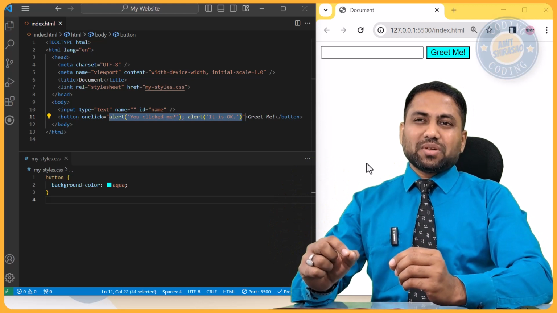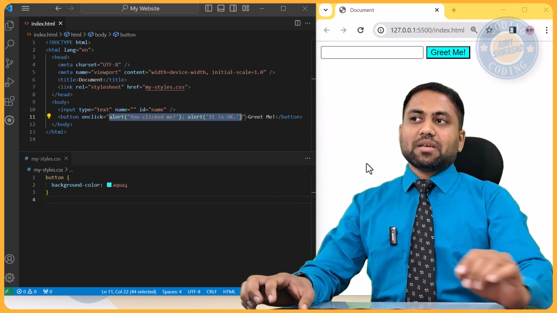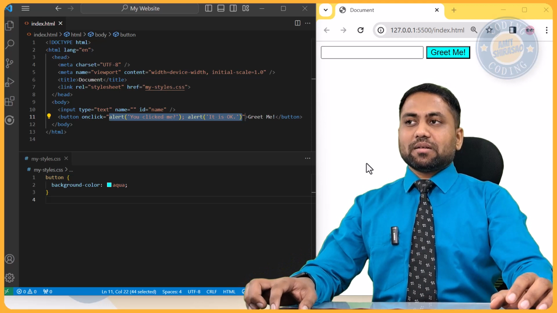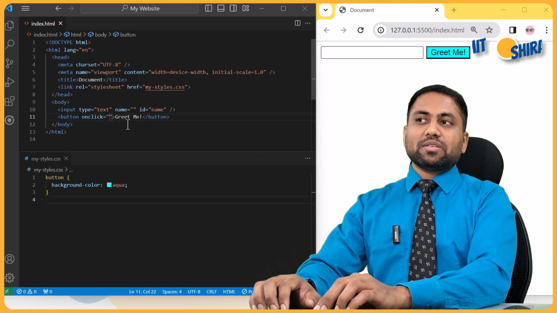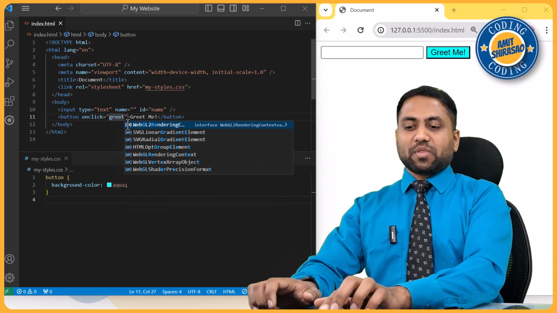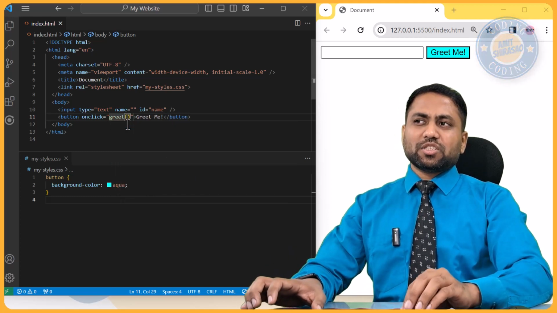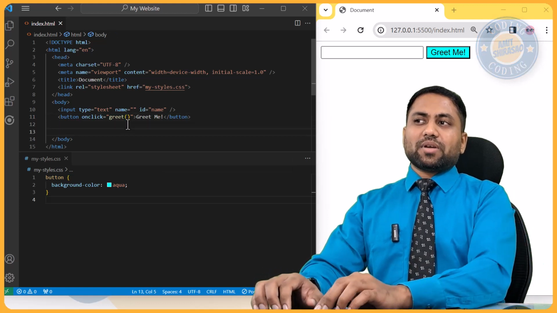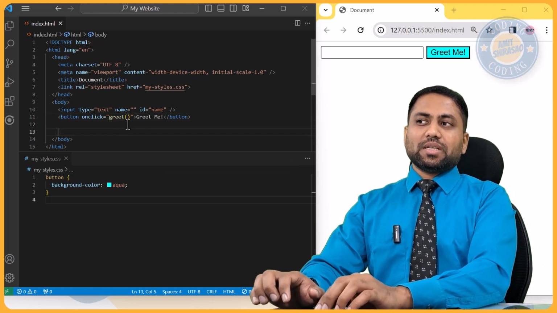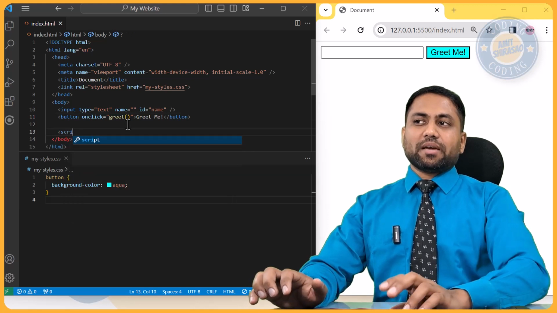JavaScript is very difficult. So instead of this, what I can do is I can just cut this part and I can create a function out of it, and I'll call this function greet function, or you can give any other name, and function is always called like this. And function, I can write in a script tag. So I'll just write here script tag.